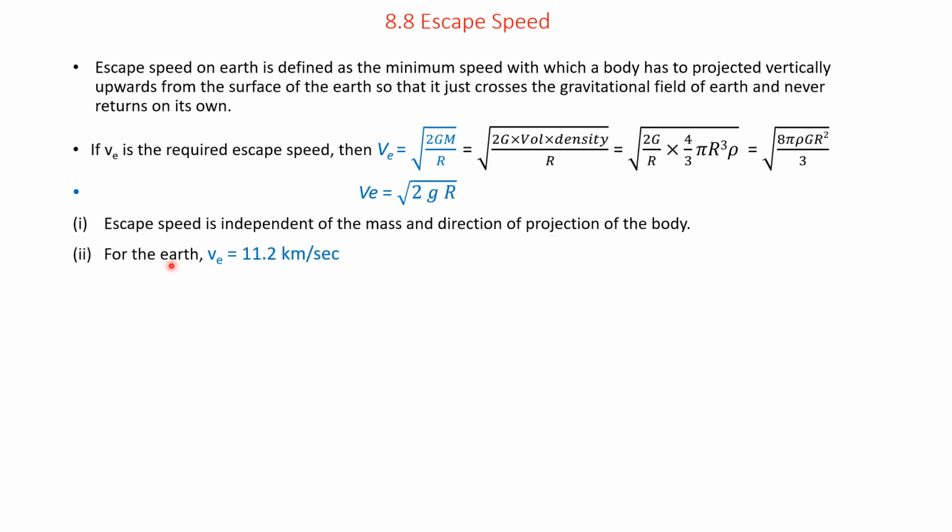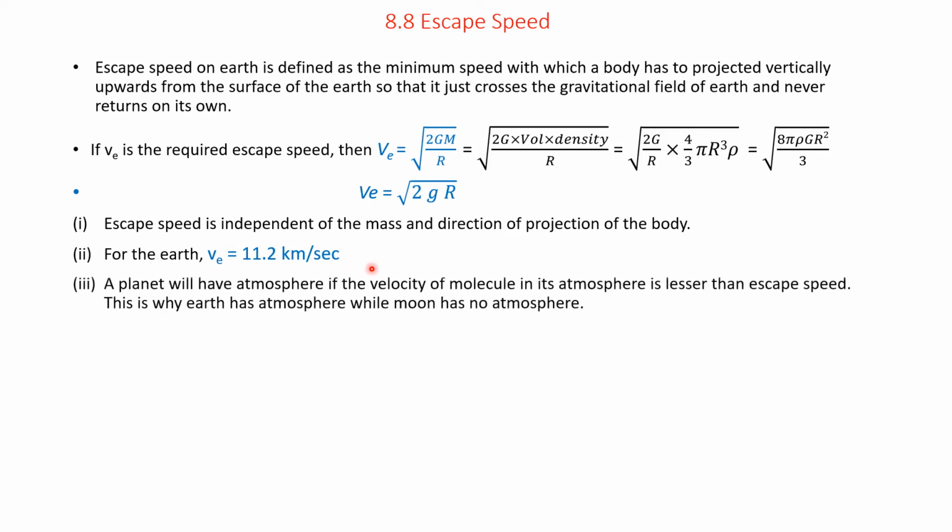Therefore, for Earth, the escape speed is equal to 11.2 kilometers per second. That is, from the surface of the Earth, if you throw a body at a speed of 11.2 kilometers per second vertically upward, then the body will never return to Earth.